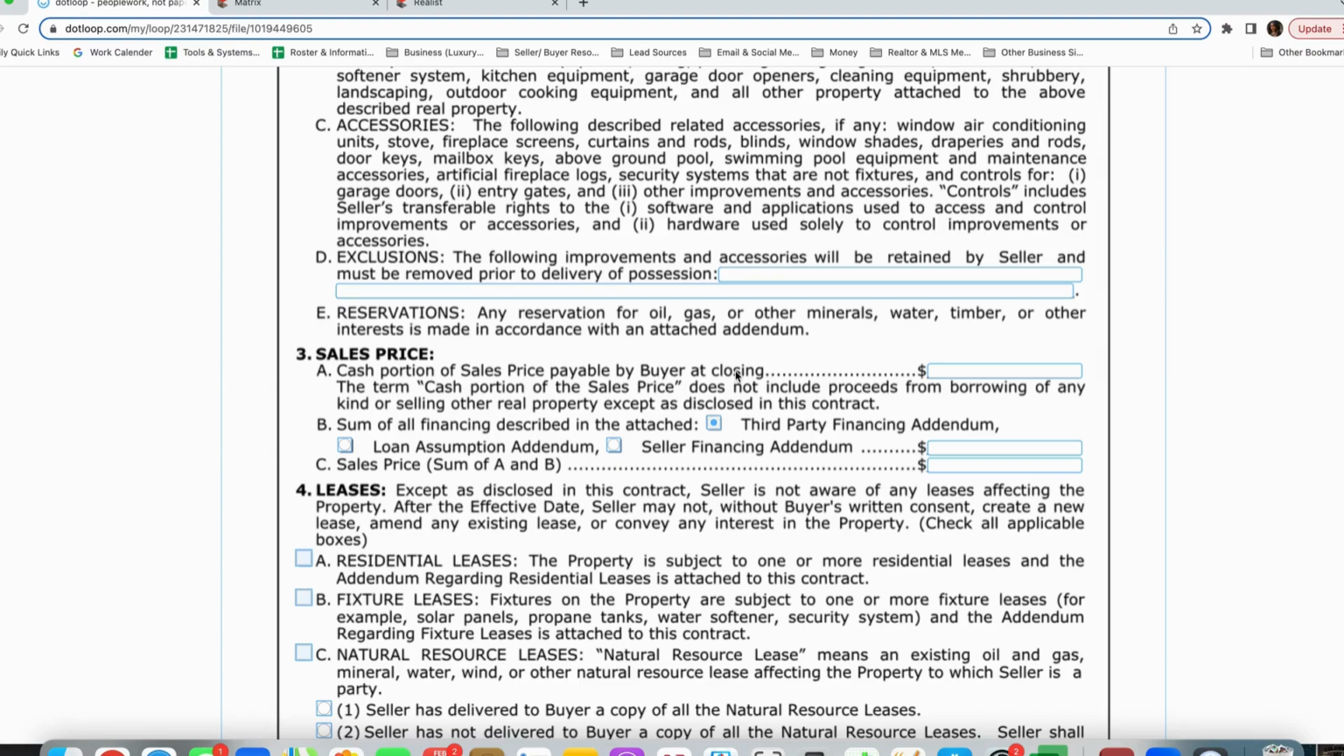You're going to generally get this amount from the lender. For example, let's say they're going conventional, they're putting 20% down, then that 20% is going to go here. The amount they're financing generally goes in box B, and C is the total amount that they're offering.